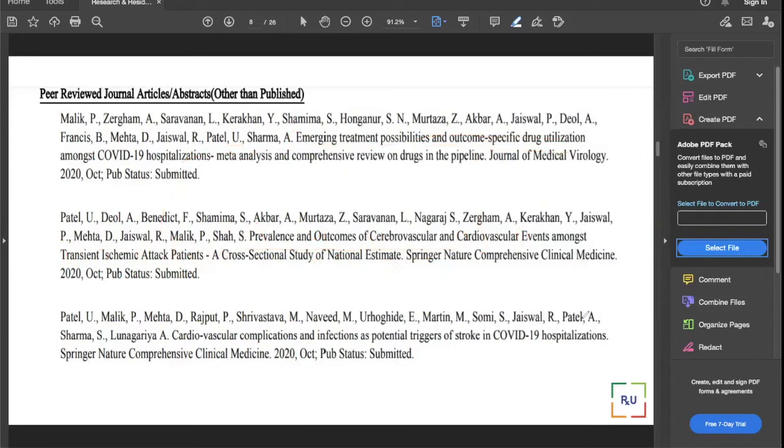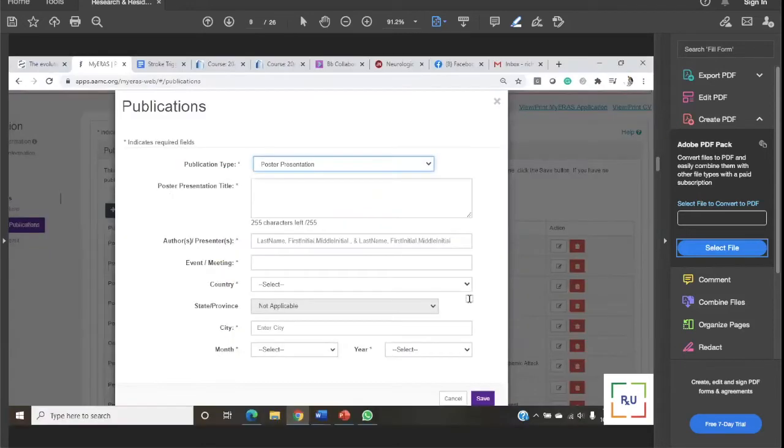Let's go back to our conference section. So conference section, meeting name, you are going to write American Heart Association annual conference, let's say, or SGIM, Society of General Internal Medicine, or American Academy of Family Medicine annual meeting. If it is occurring virtually, you can write virtual or digital. If it's the AASLD liver conference, some have a digital name, some have a virtual name, some have an online name, whatever. If you want to write it, write it. If you don't want to write it, don't write it.